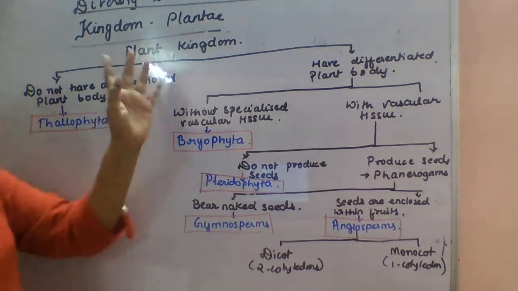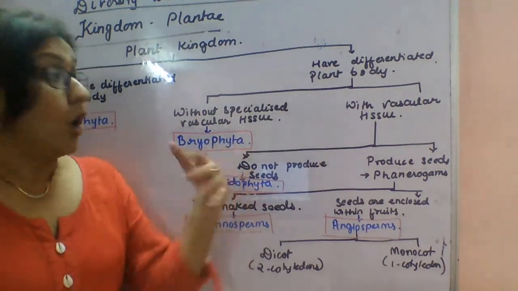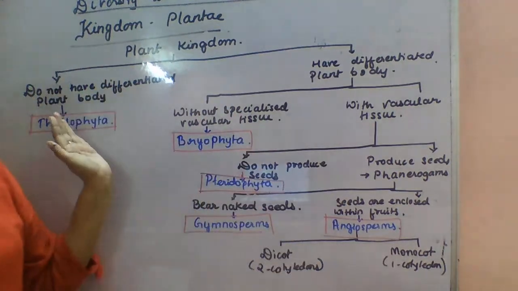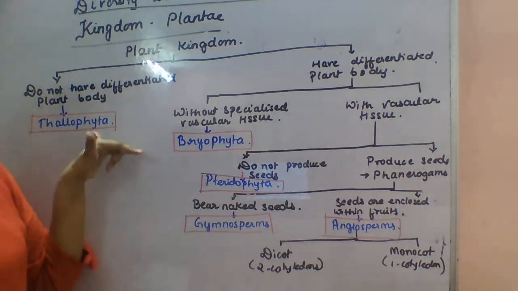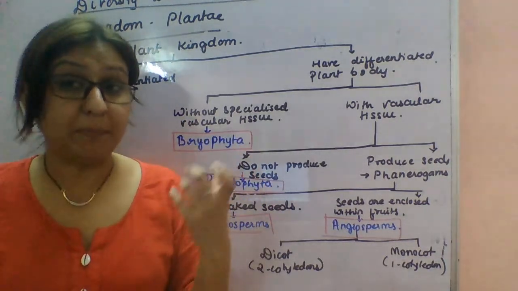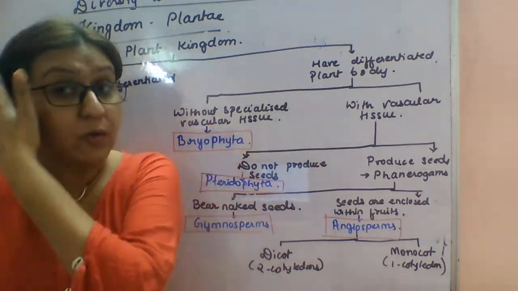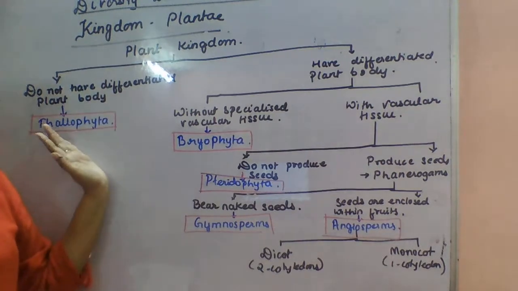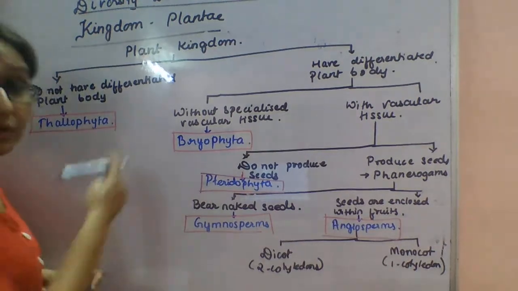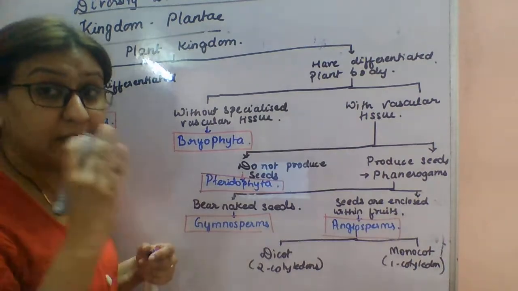Now all of you listen. The first level of classification is whether plants have a well differentiated body or not. Thallophyta do not have a well differentiated plant body. If we are talking about a plant, it should have a true root and a true vascular system. So Thallophyta do not have a well differentiated plant body. We will study all these in detail; first you just learn through this flow chart.